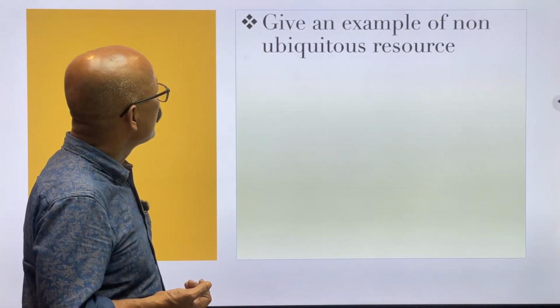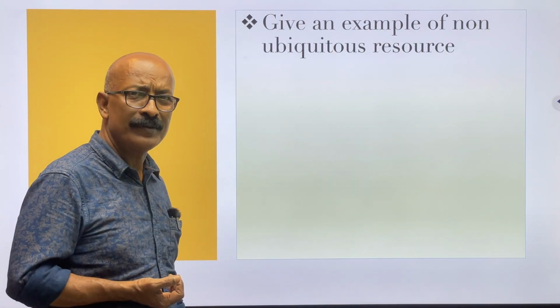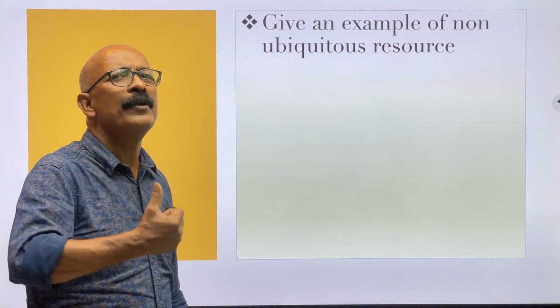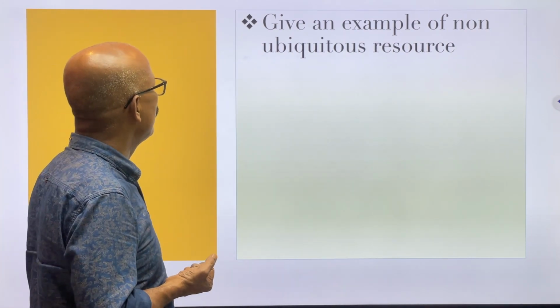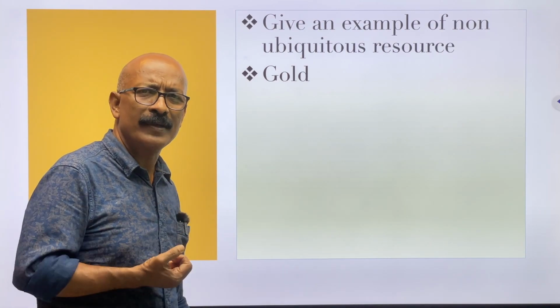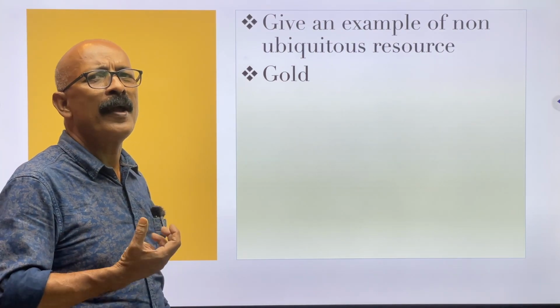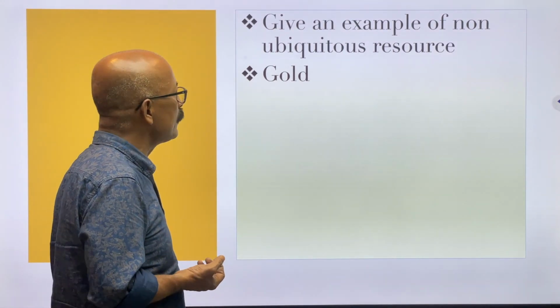Next question, give an example of a non-ubiquitous resource. Non-ubiquitous means resources that are not found everywhere. And the answer will be gold. Gold is not found everywhere. If you take the example of India, gold is available somewhere, but not everywhere. So gold is a non-ubiquitous resource.